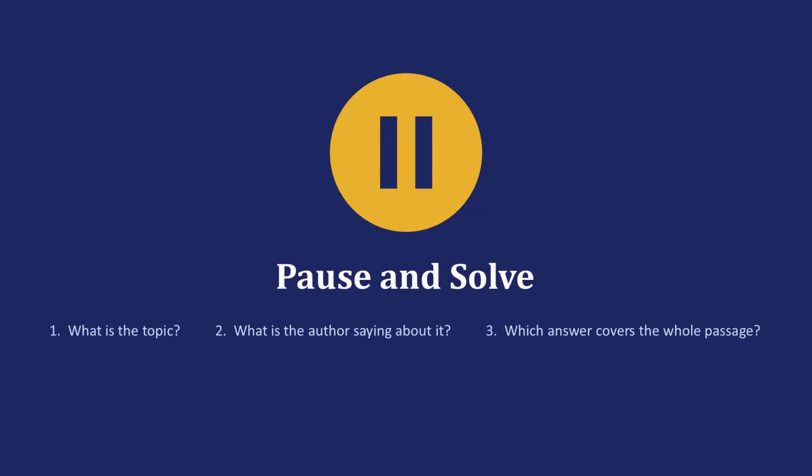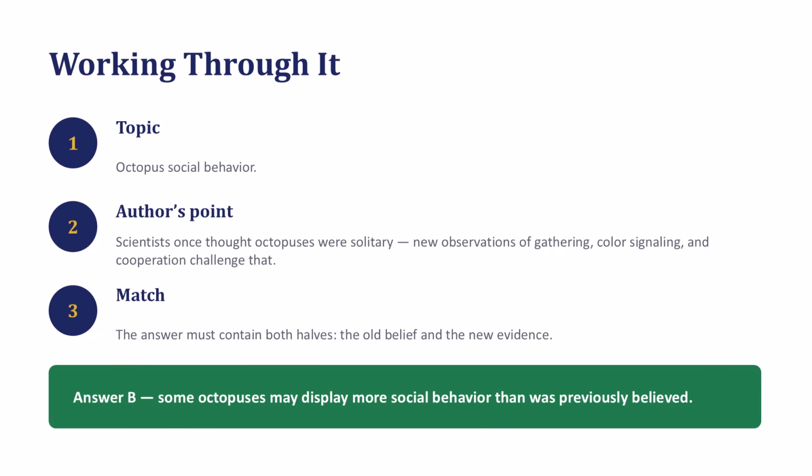Pause for a moment and choose your answer. The correct answer is answer choice B. Scientists have discovered that some octopuses may display more social behavior than was previously believed. Let us solve the question step by step. First, identify the topic. The passage is about octopus social behavior.